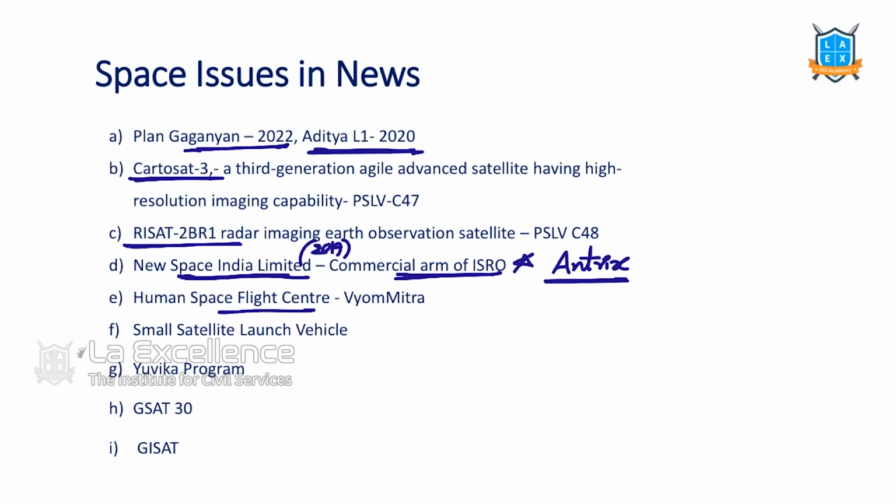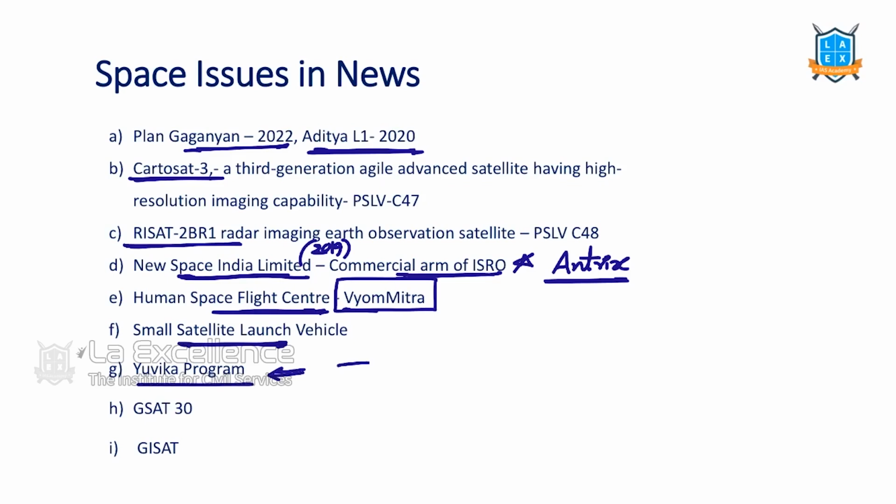We should know what the Human Space Flight Center is, and this half humanoid robot Vyommitra that was launched. What is it? And by the end of 2020, we are going to successfully test the small satellite launch vehicle. What is it? Yuvika program.